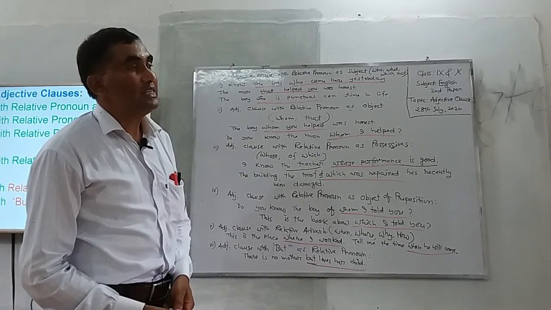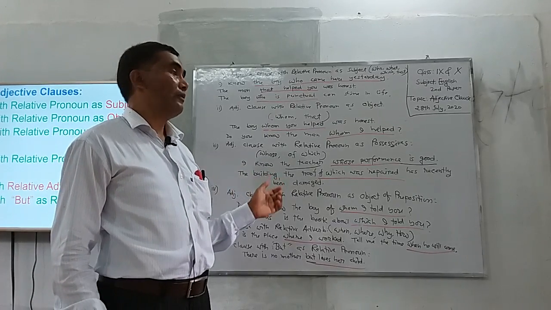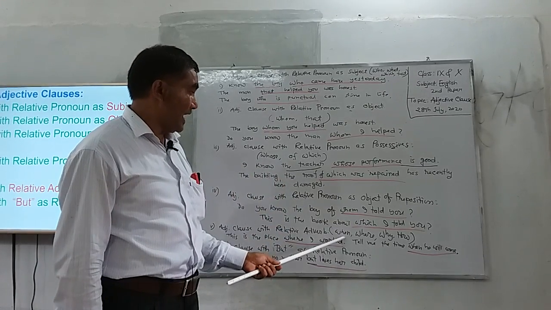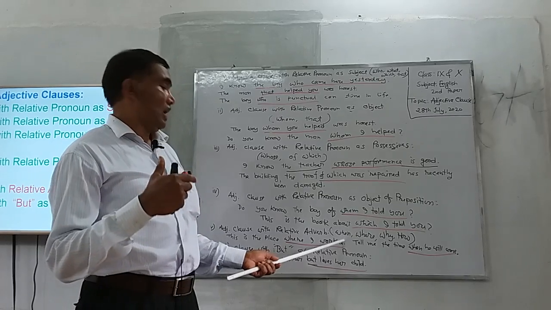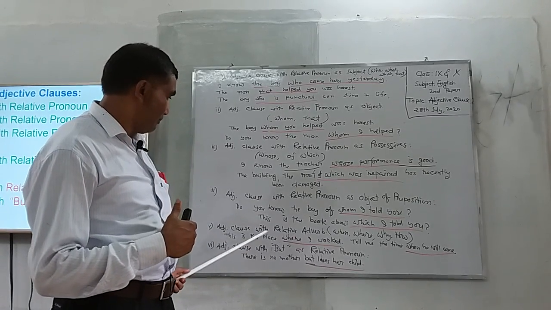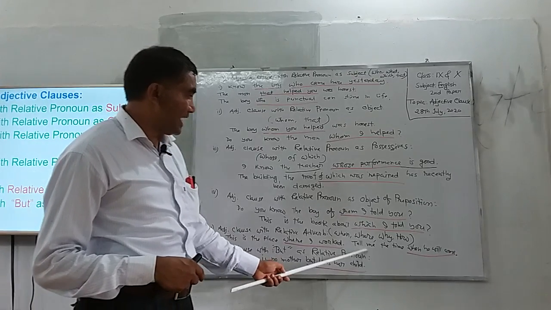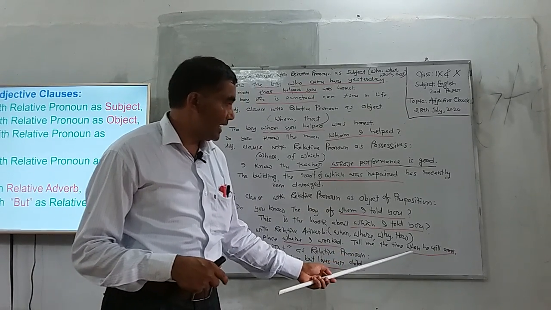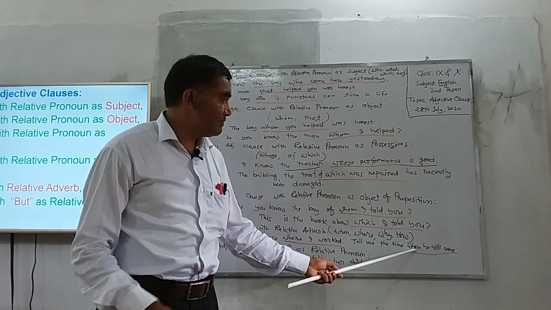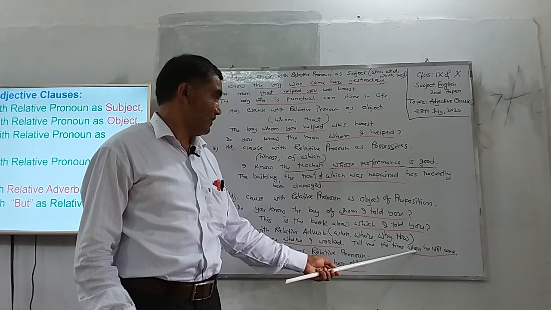When there is an antecedent before these adverbs, namely I know the time when he will come, or tell me the time when he will come, here when is the relative adverb.